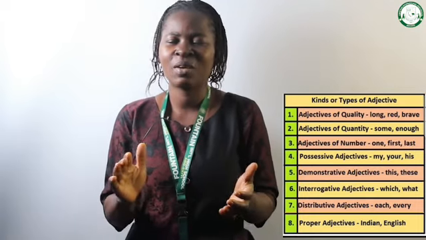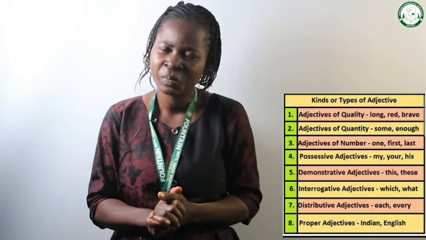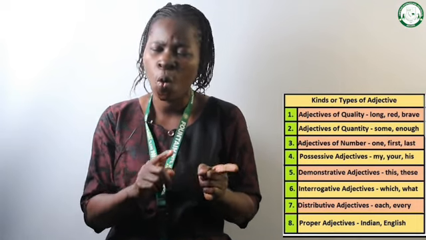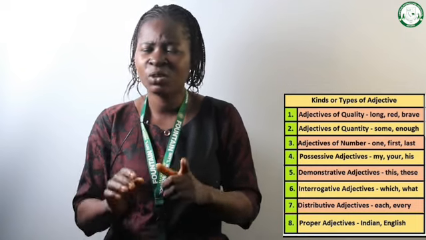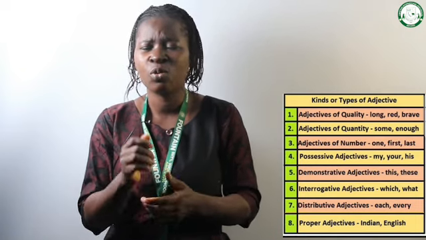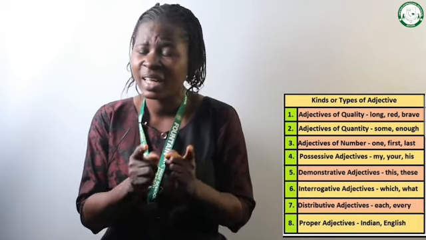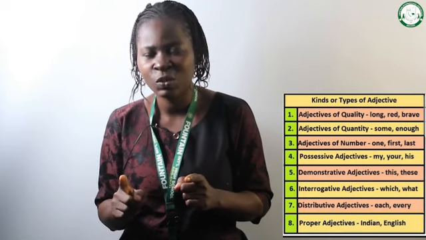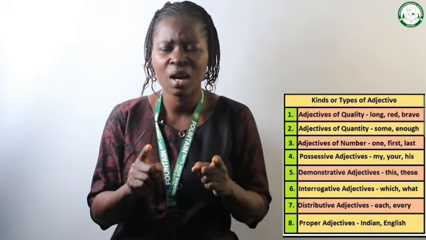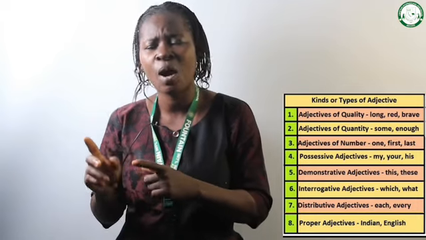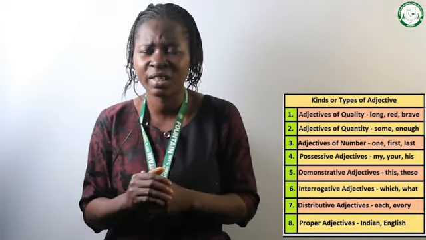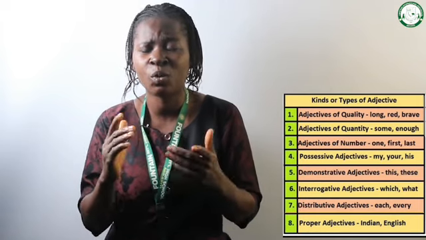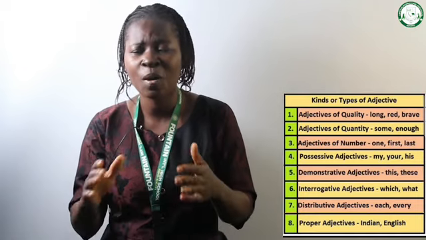So students, once again, let's have a summary of what we have learned today. Remember, adjective works with what? With a noun or a pronoun. You cannot find an adjective in a sentence without it being accompanied by a noun or a pronoun. So adjectives are words which describe a noun or a pronoun, or words that qualify a noun or a pronoun.